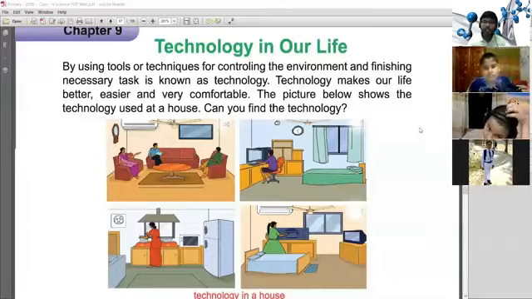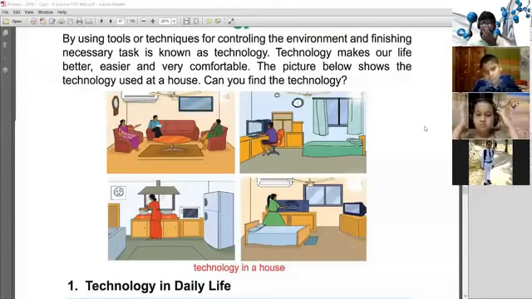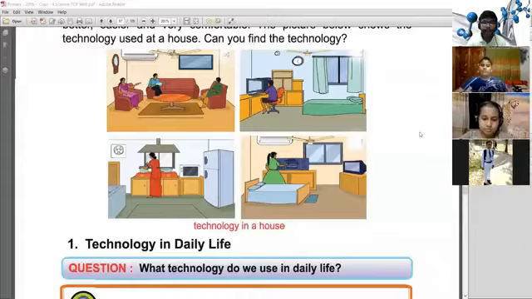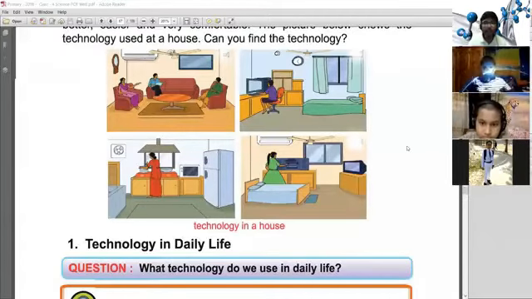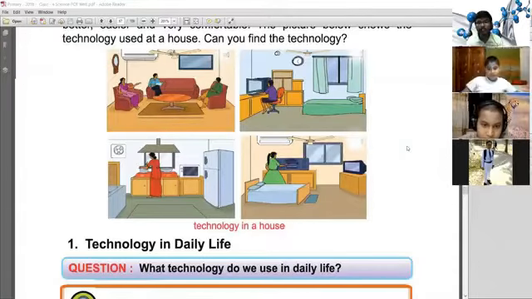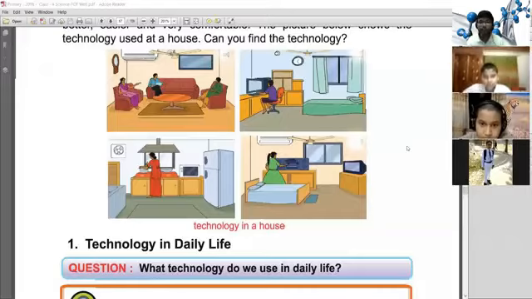In the third picture, we see a kitchen. There is a microwave oven, ventilator, gas oven, fridge, and all things are seen. It is a technology. In the fourth picture, we see that there is a television, bed, and a radio, cassette player, AC, all things are technology.